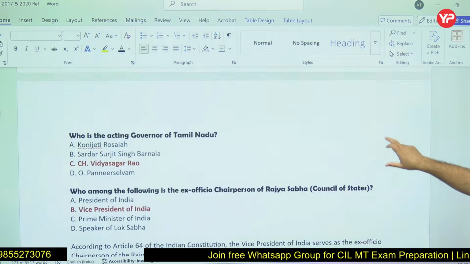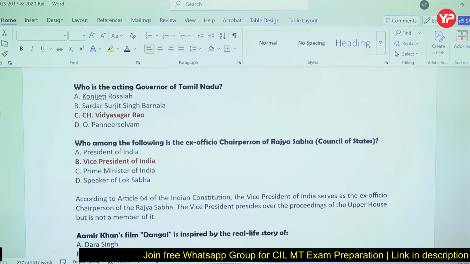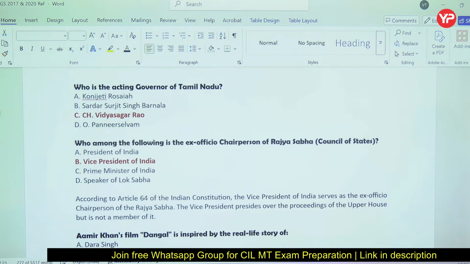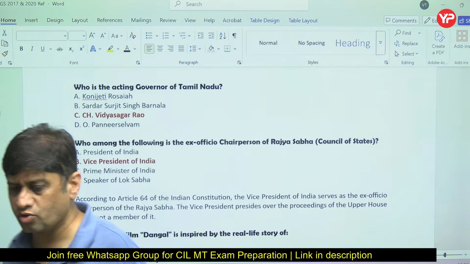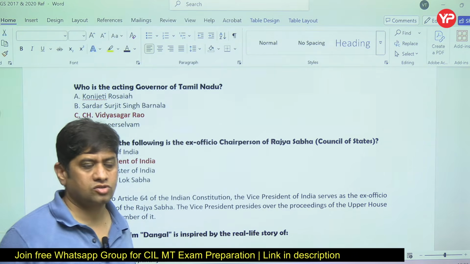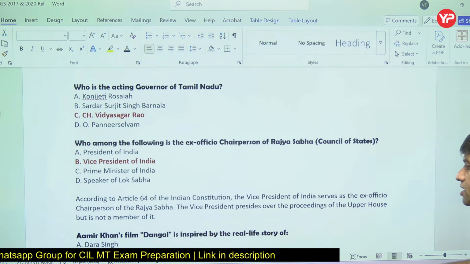Okay, Telangana capital everybody knows, and governor, who was the governor that time. If somebody is in news, like the Tamil Nadu governor was in news because of the election in Tamil Nadu. So wherever there are elections or some governor is in news, we should revise that. So that will come in the current affairs part, right?